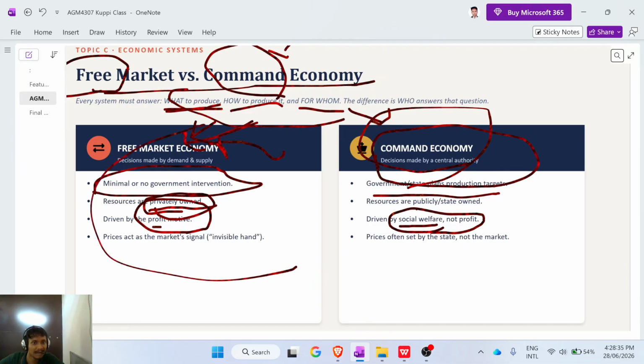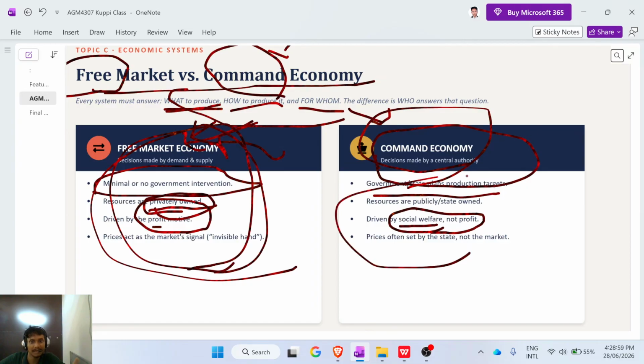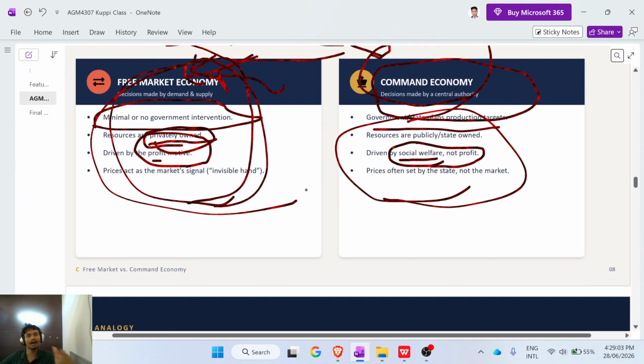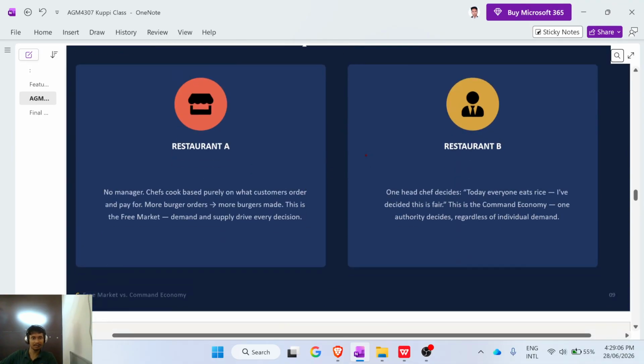In a free market economy, individual people, private businesses, and private firms will decide the price of goods according to demand and supply. But in a command economy, the government will decide the price of the goods.